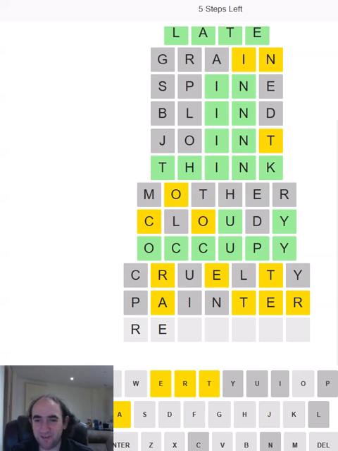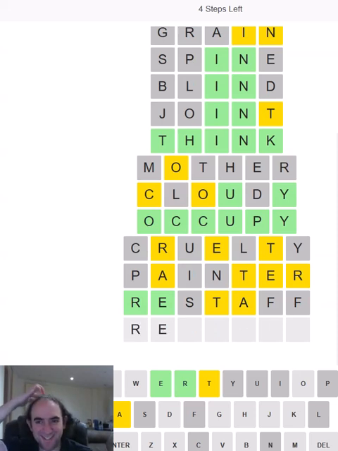Can I think of anything that uses them, I suppose, is the next question. Restaff? I don't think it's very likely, but hopefully it's a word. And as long as it's a word, it will give me some more information. In fact, maybe I should do a similar word that ends with an E as well, because I'd rather see if there's a duplicated E than a duplicated F. But I can't actually think of something that is similar, because it can't be restate, because the T can't be sixth. So let's just go with this. Oh, it is an RE beginning.